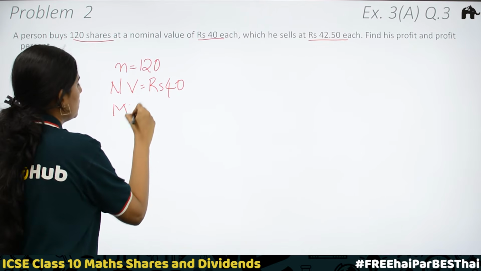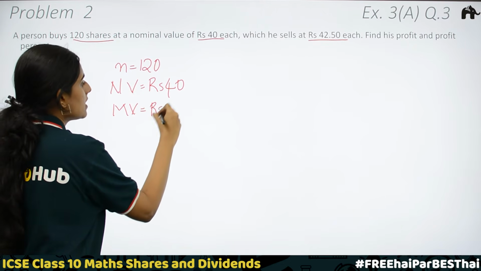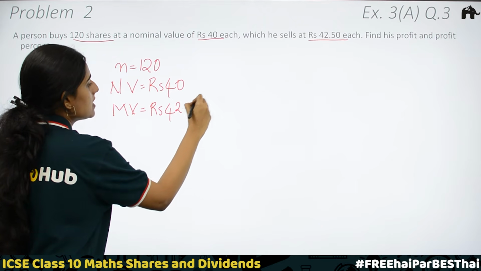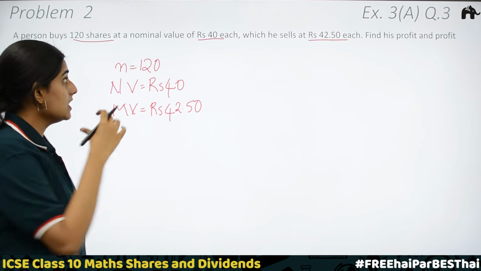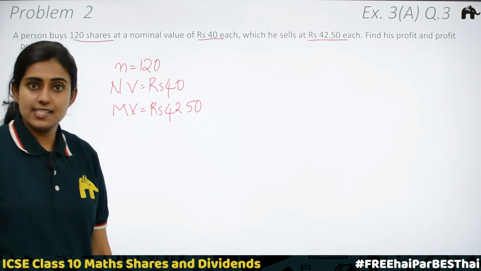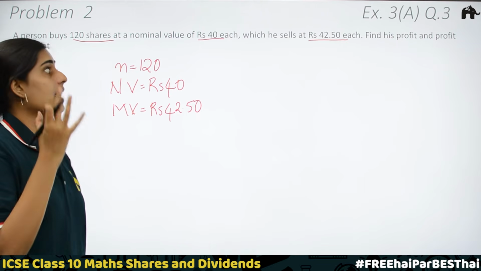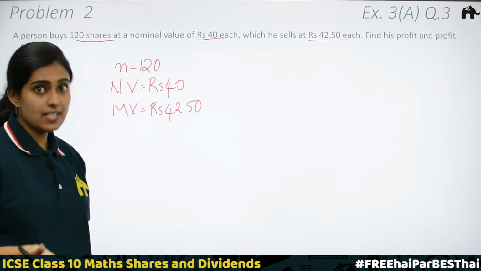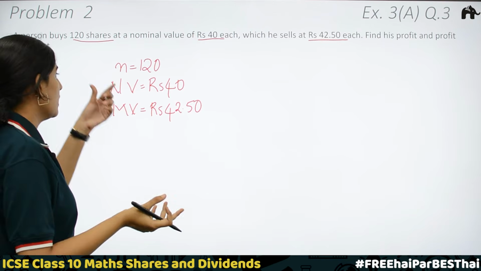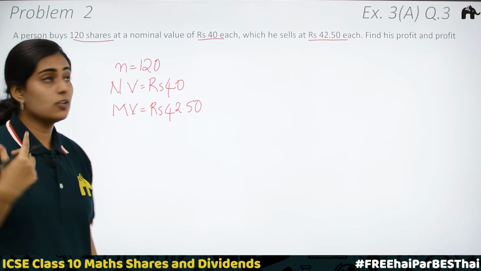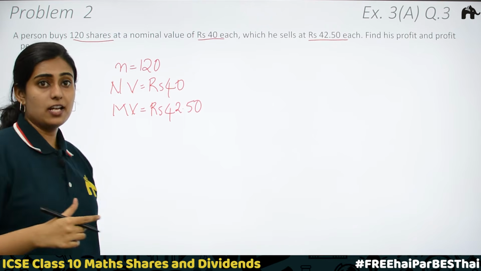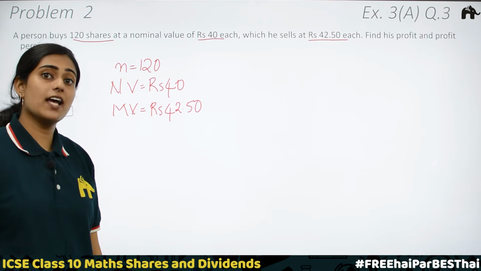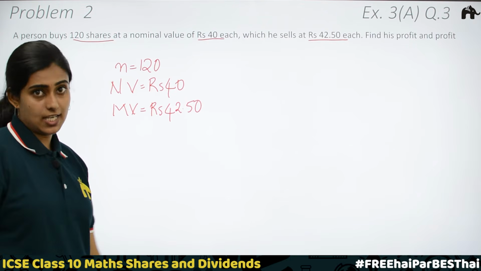Market value is equal to rupees 42.50. We need to find the profit. This person is buying and selling. So if we get the selling price and the cost price, we can find the profit. Nominal value will help us to find the cost of these 120 shares and market value will help us to find the selling price of 120 shares. Clear?